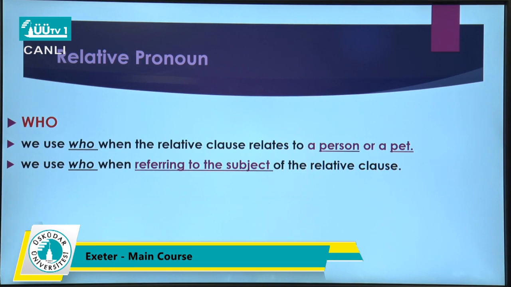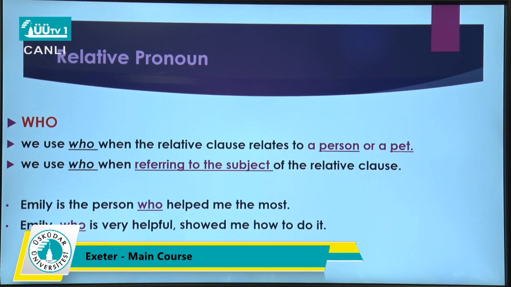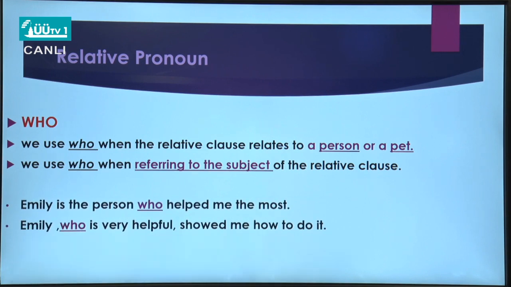We use who when referring to the subject of the relative clause. Look at these examples. Emily is the person who helped me the most. This who talks about Emily, the subject of the sentence, and it is a person. So we use who as a subject relative pronoun.